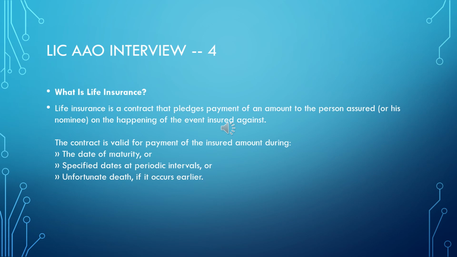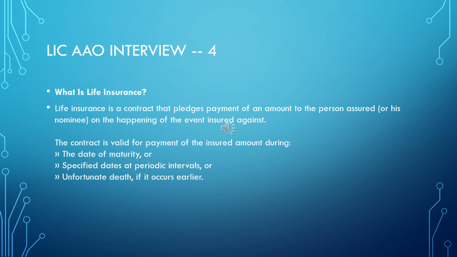to the policy holder. And specified date of periodical intervals, what does it mean? See, we have policies known as anticipatory policies, wherein at the periodical step, say after every 5 years or 10 years, the person insured will get back some amount, and after receiving that also his life will be covered to the full policy value. For example, one takes a life insurance policy for 10 lakhs and the agreed terms are after every 5 years they give you say 2.5 lakhs.